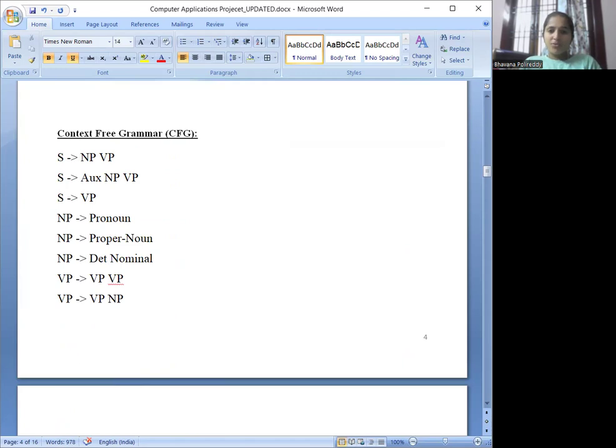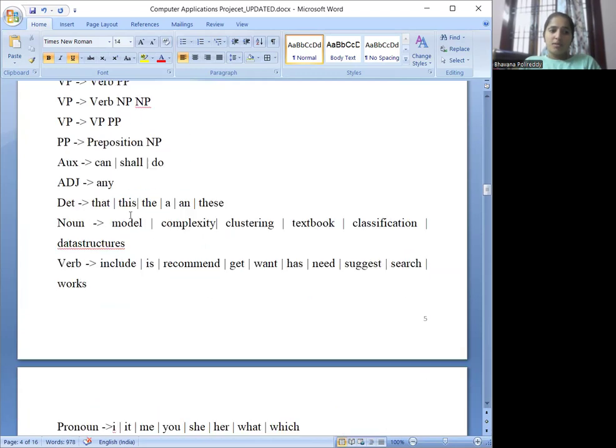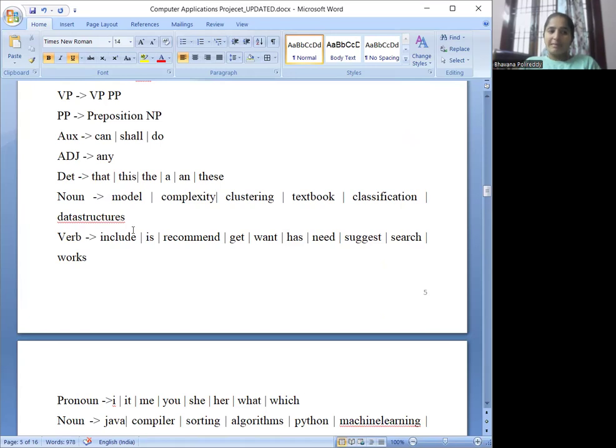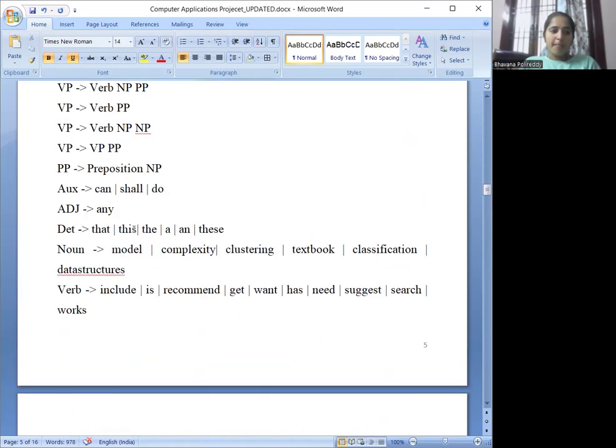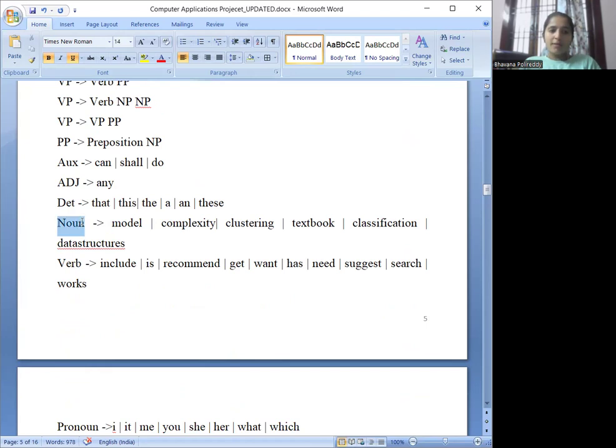If you see my context-free grammar, S implies NP and VP, S implies auxiliary NP and verb phrase, and there are noun phrases, pronoun and proper noun, and determiner nominal. These are the rules that I have designed for each and every phrase. For the noun phrase, I have chosen model, complexity, clustering, textbook, classification, and data structures, based on the domain knowledge.